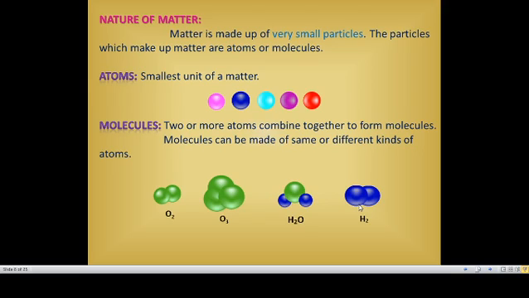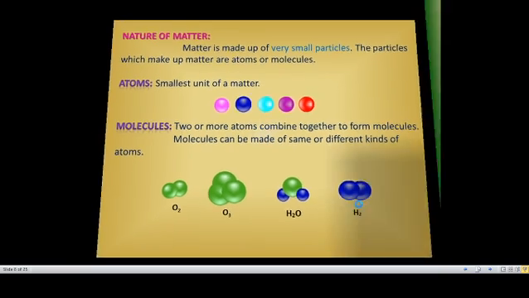So I hope you understand that atom is the smallest unit of matter. Atoms can be given as molecules. That means two or more atoms combine together to form molecules. Those molecules may be of the same kind of atoms or of different kinds of atoms.